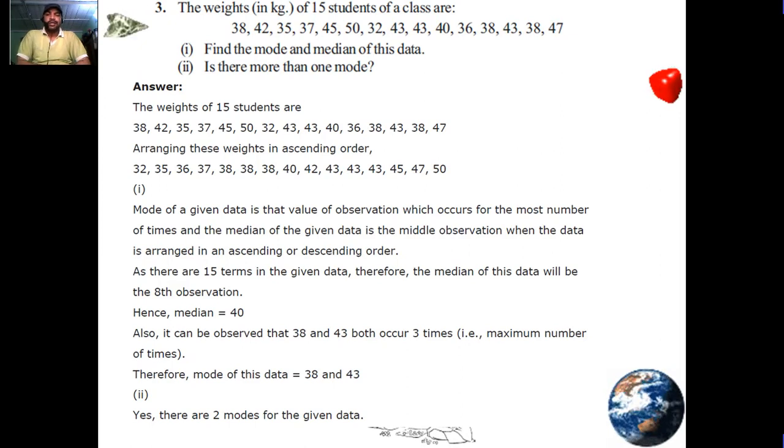As there are 15 terms in the given data, the median of this data will be the eighth observation. Hence, the median is equal to 40. Also, it can be observed that 38 and 43 both occur 3 times, which is the maximum number of times. Therefore, the mode of this data is 38 and 43. Second, yes, there are two modes for the given data.